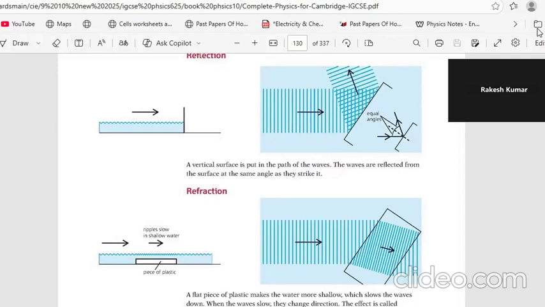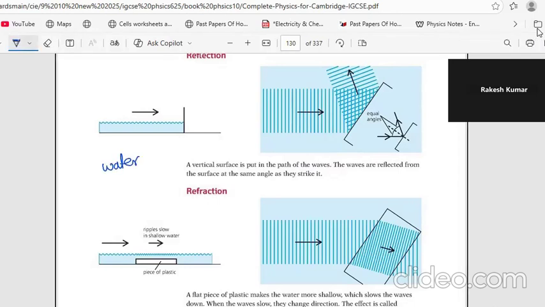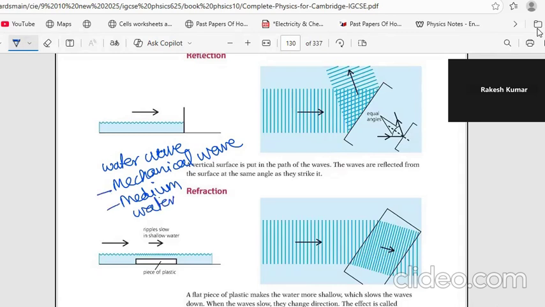This is a water wave. This is a mechanical wave. Why? Because it requires a medium. What is the medium? The medium is water. So this is a mechanical wave, called so because it requires a medium, and this is a water wave.